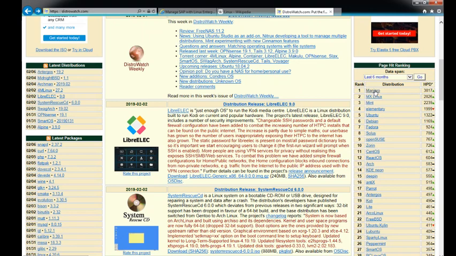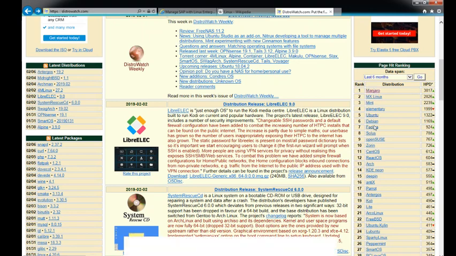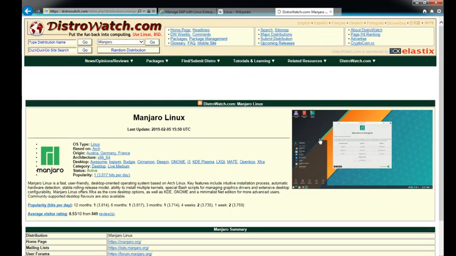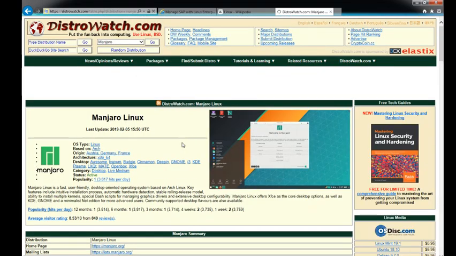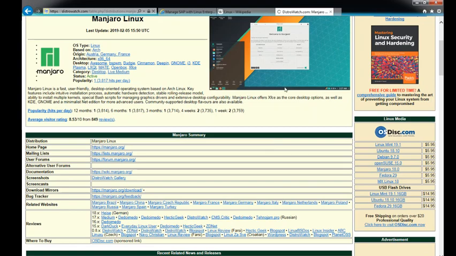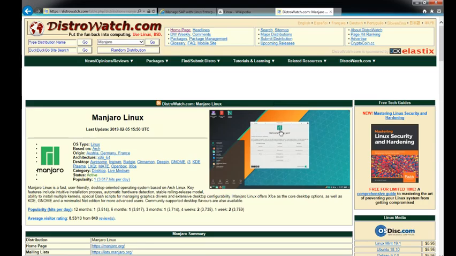Here you can see more detail, such as what version is released and when it was released, and what software comes with it. This is a screenshot on the right-hand side, showing how it looks on your machine. You can see more information on that. It's a friendly desktop operating system you can download.